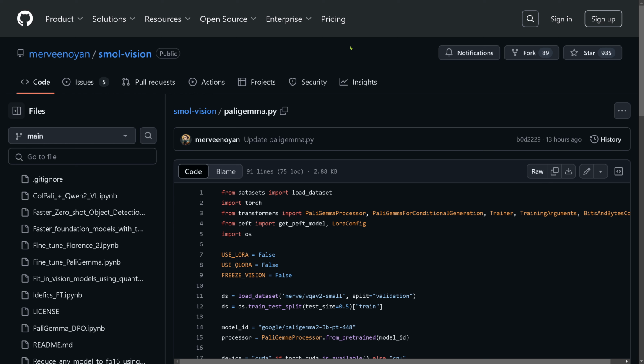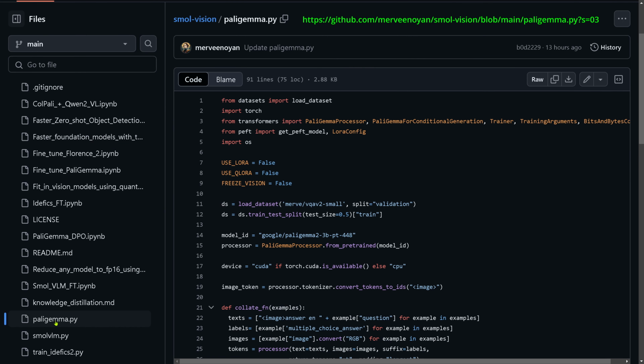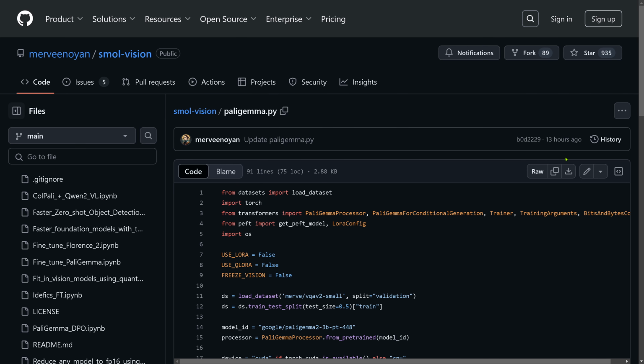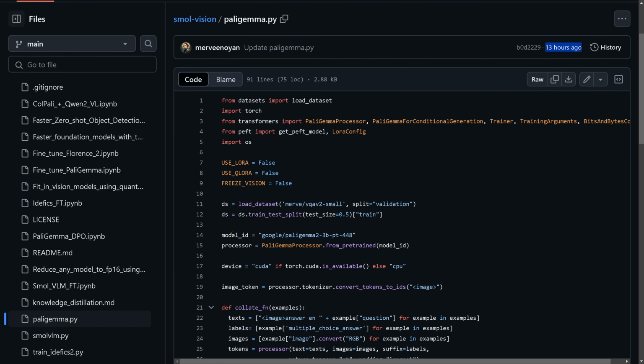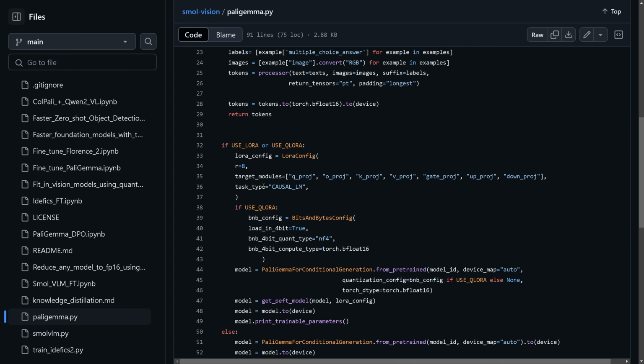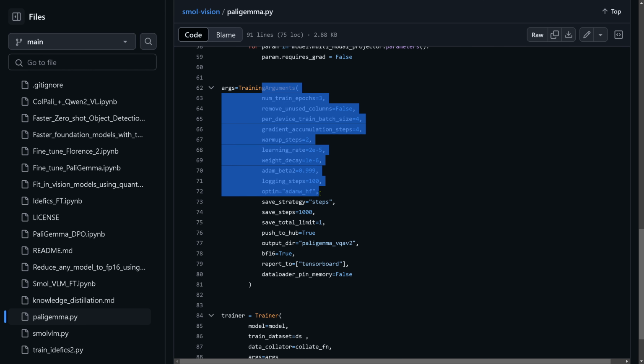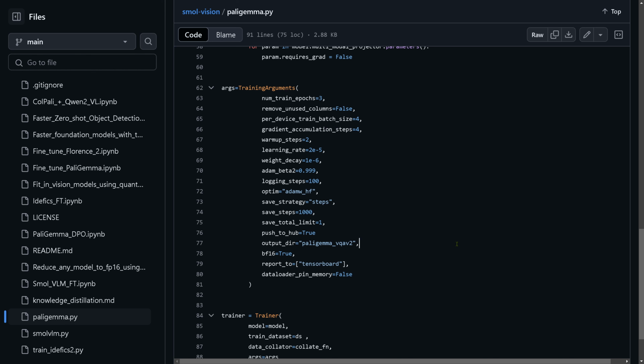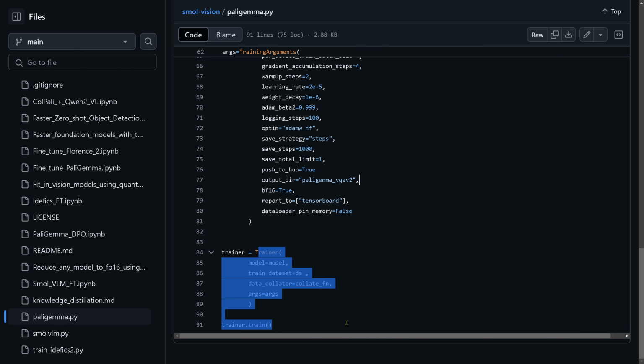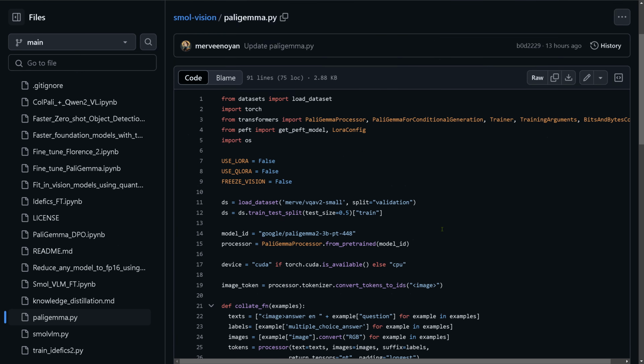And as you can see from Hugging Face itself on the small-vision GitHub, you have an update for PaliGemma, just 13 hours ago, a brand new notebook. And here we have everything now. We have the new optimized model, PaliGemma2, the 3 billion. Okay, so here you have your complete code. If you want to go with LoRA, you want to use the bitsandbytes configuration for quantization, this is the code for you. You have your training arguments, whatever you have available on your compute infrastructure. Then you have the trainer and you simply say trainer.train. So this is the code.